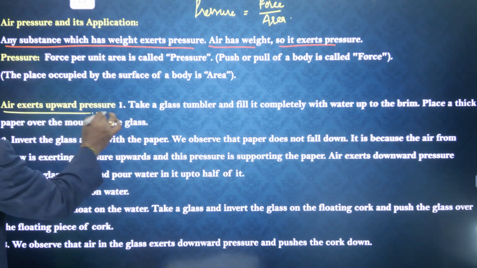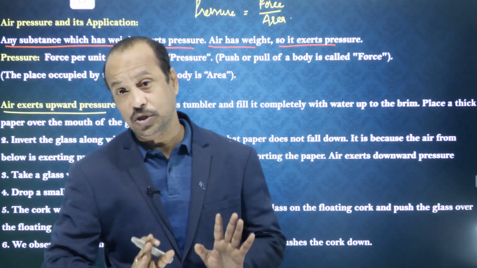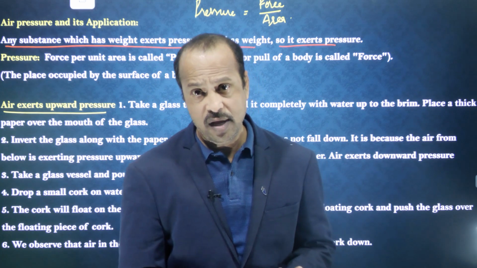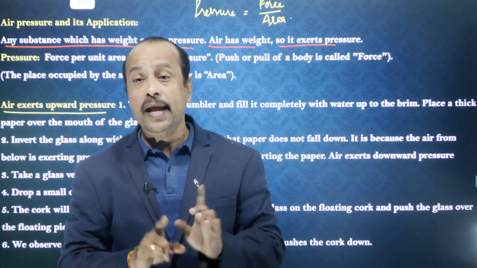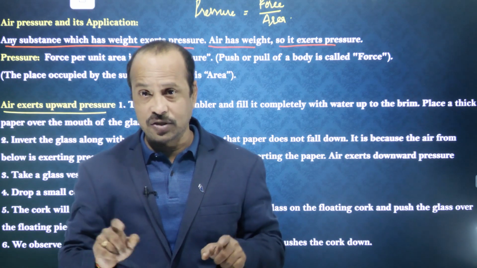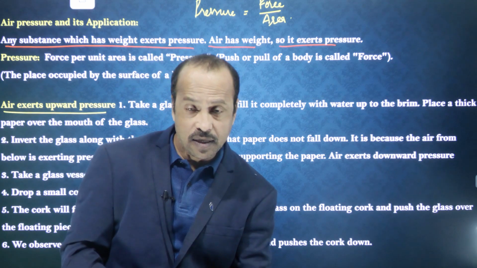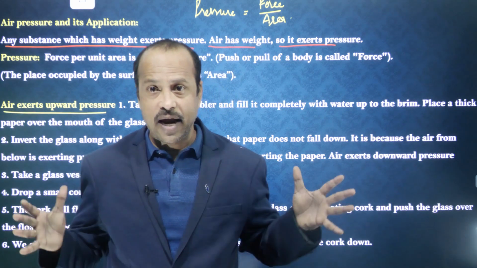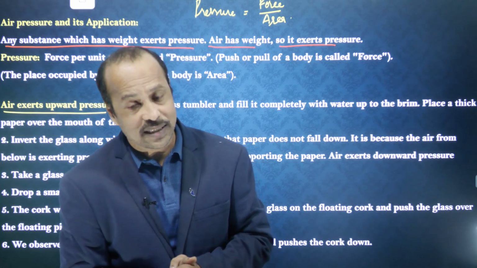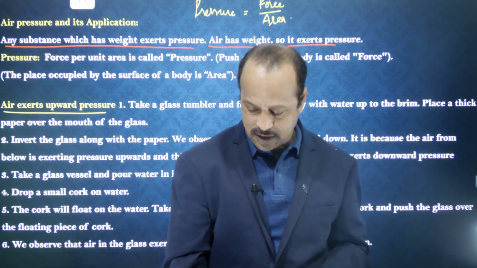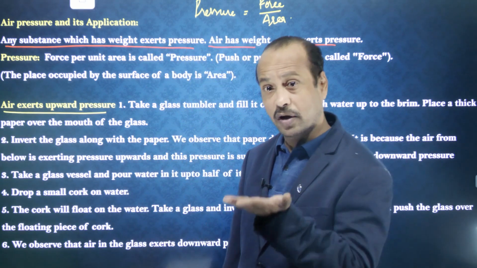Now where does air exert the pressure? Students, air exerts pressure in all directions. Very important point. Does air exert pressure only downwards? No. Air exerts pressure downwards, upwards, and from the sides also. From all sides the air exerts pressure. So how can you say that air exerts pressure from downwards also?